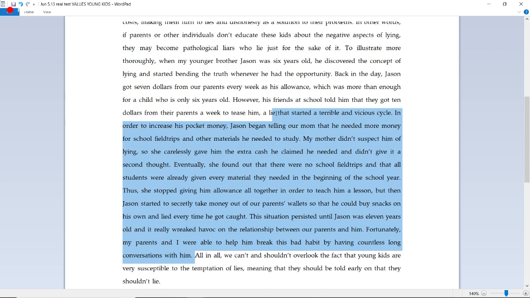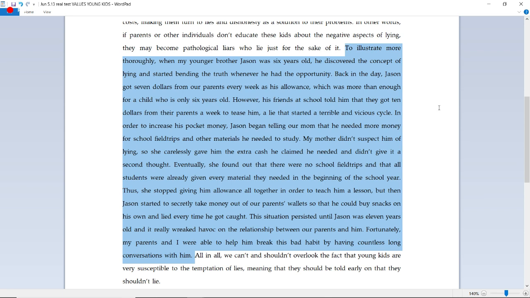Okay, so let's read it together. To illustrate more thoroughly, when my younger brother Jason was 6 years old, he discovered the concept of lying and started bending the truth whenever he had the opportunity. Bending the truth means lying. Back in the day, Jason got $7 from our parents every week as his allowance, which was more than enough for a child who was only 6 years old. However, his friends at school told him that they got $10 from their parents a week to tease him, a lie that started a terrible and vicious cycle.